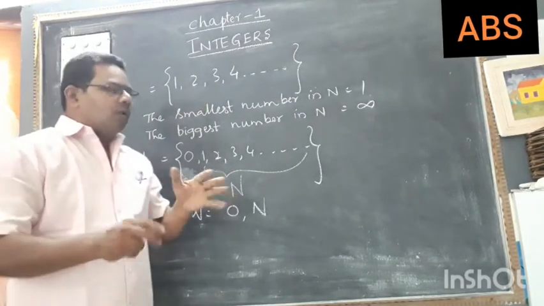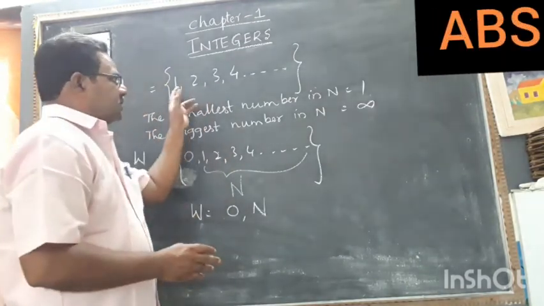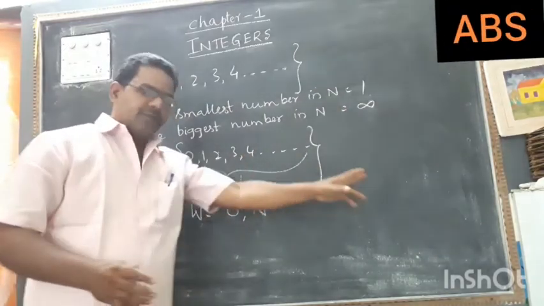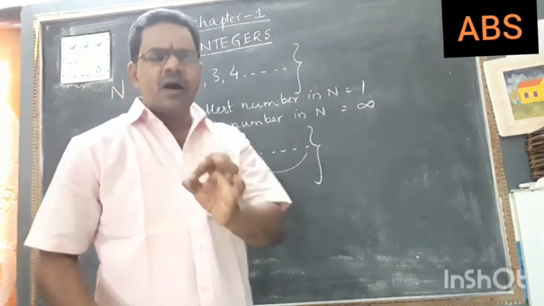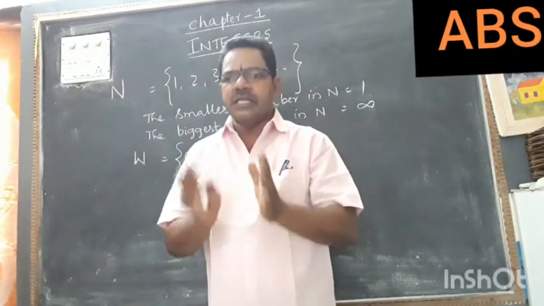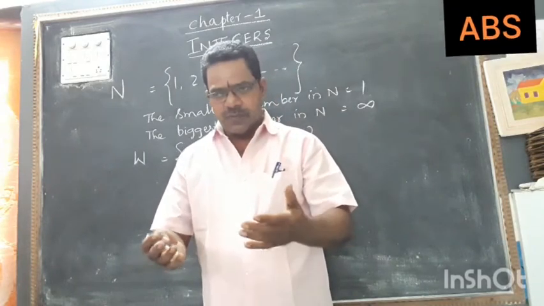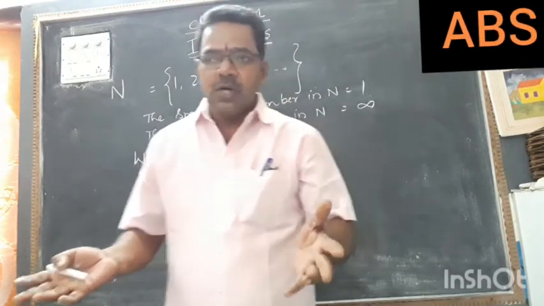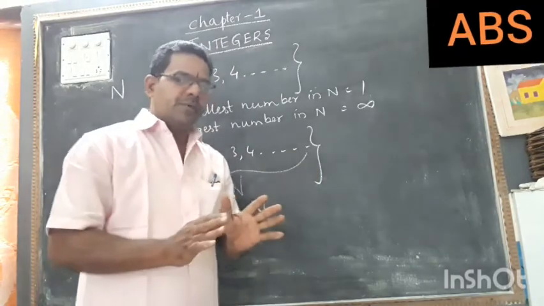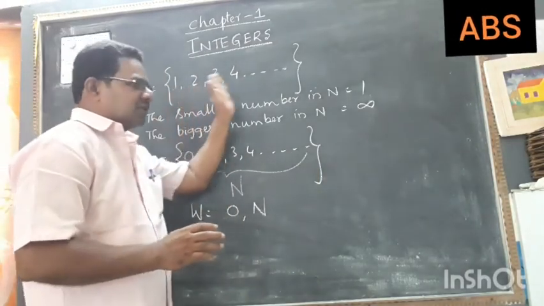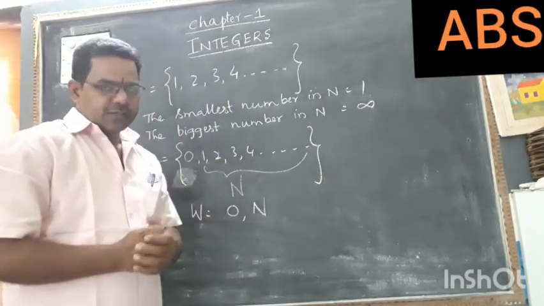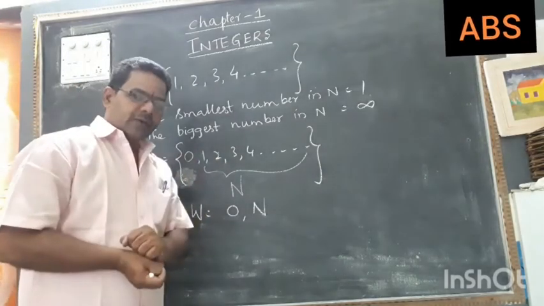So till now, we discussed all the numbers starting from 1, all the numbers starting from 0. But these are only positive numbers. Positive means they will have no negative values, only positive values. We discussed only these positive values till now. But what about negative values?